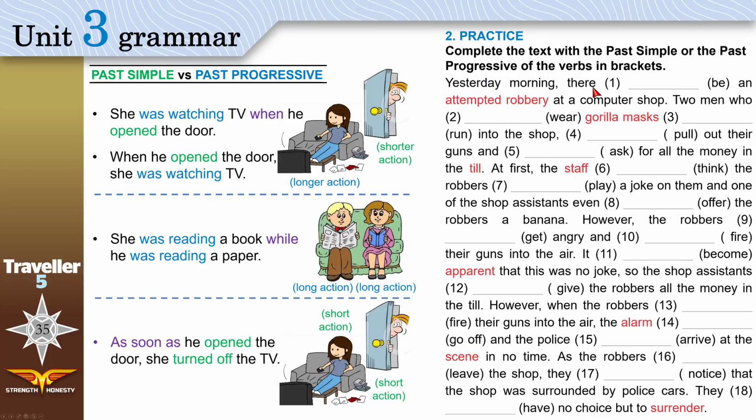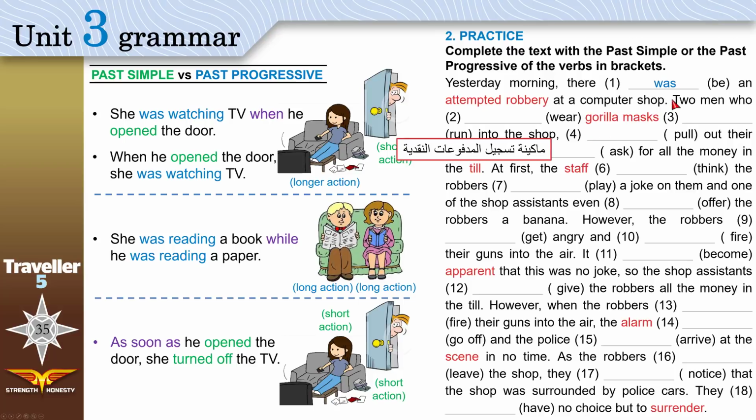Yesterday morning, there was, be is a stative verb, so it's an easy one. You don't have to think about it. Just use was. An attempted robbery. Attempted, somebody was trying to rob a computer shop. Two men who wear gorilla masks. This is a gorilla mask. Run into the shop, pull out their guns, and ask for all the money in the till. Till is the cash register.